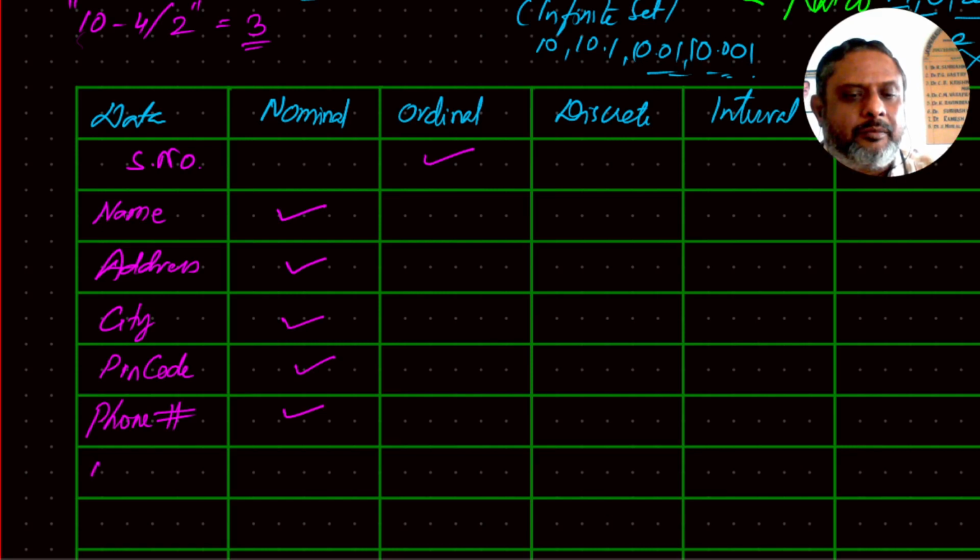Then marks obtained in any subject. Usually it's one which can be measured, and therefore it has to be in the last three columns somewhere. The first two columns are ruled out. The first two columns are for qualitative, the other three columns are for quantitative. Marks is quantitative, therefore think of discrete, interval, or ratio.